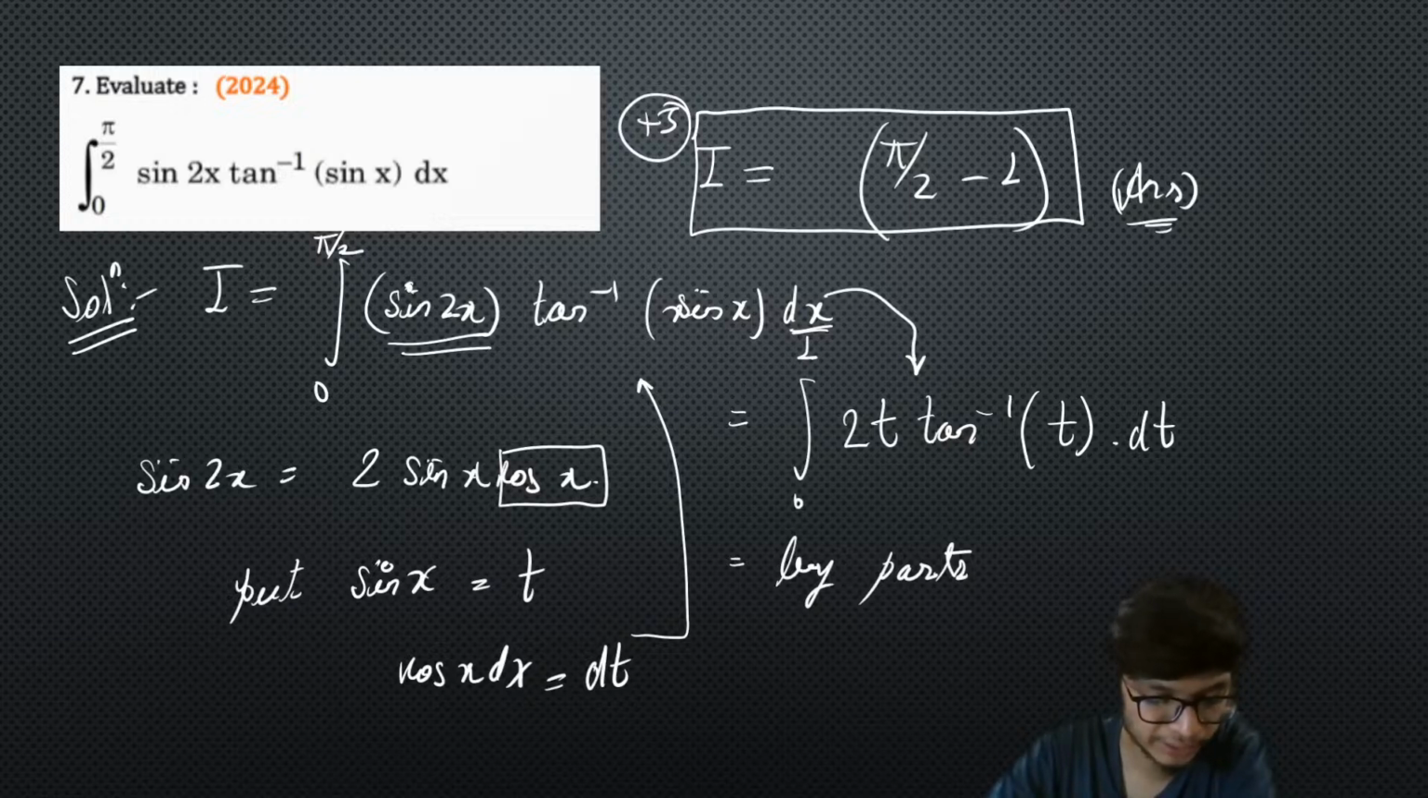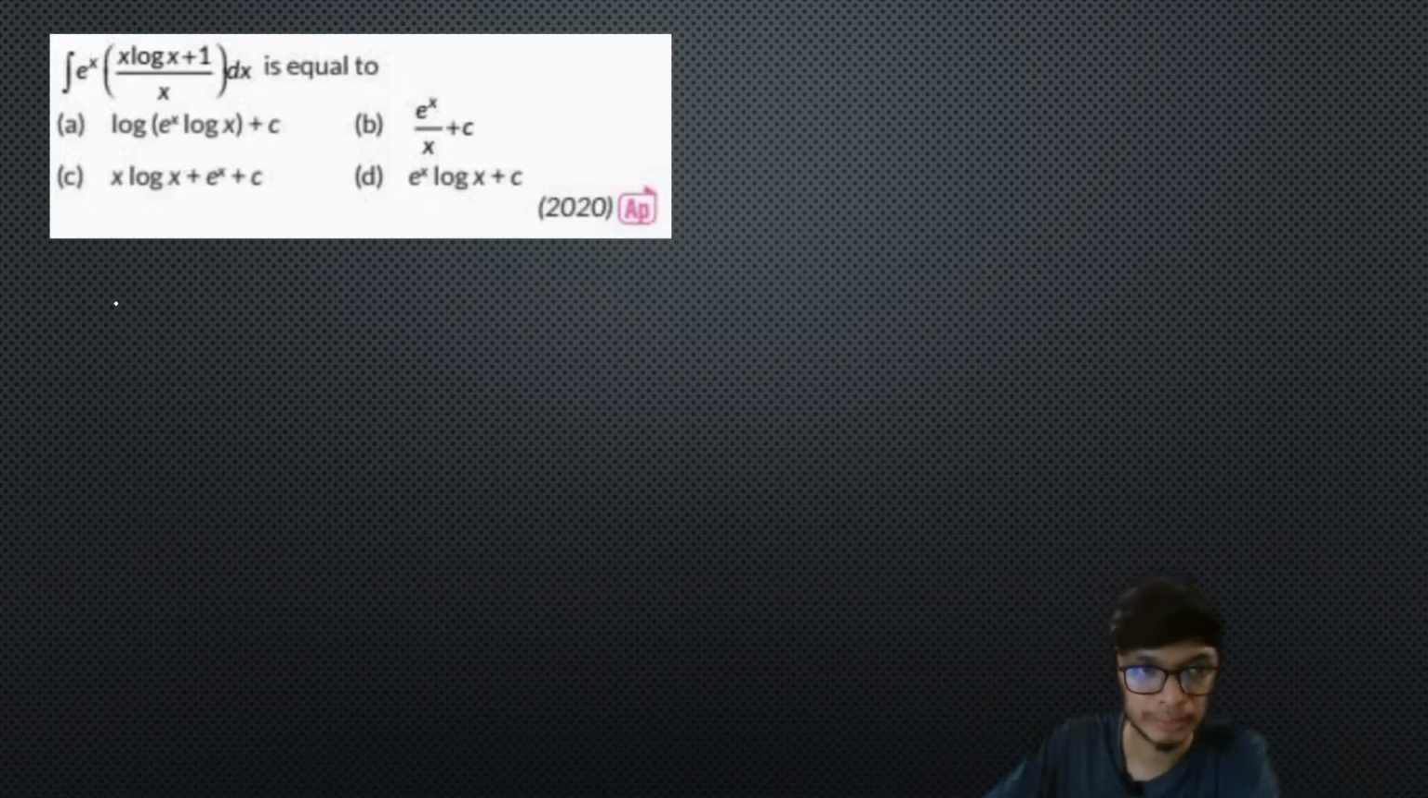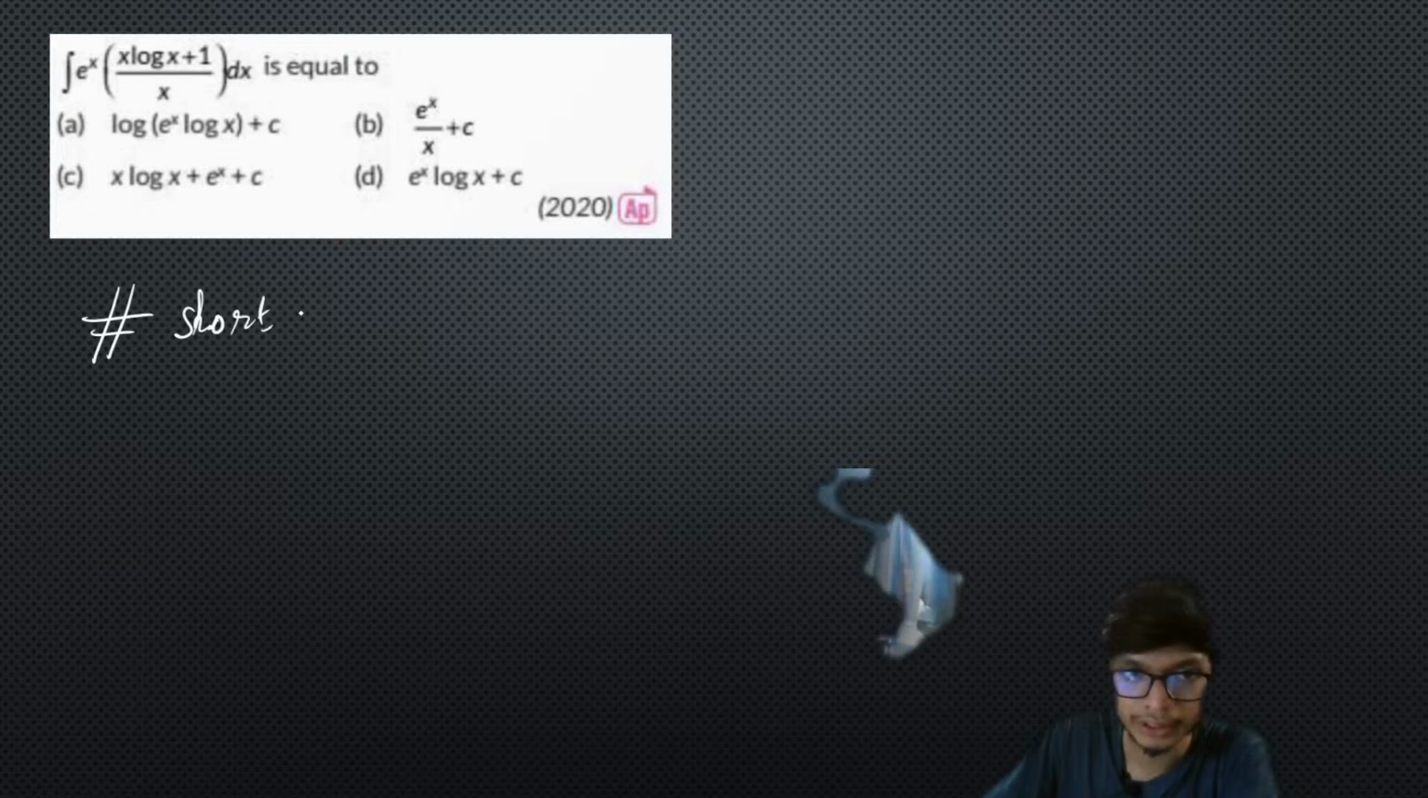Okay, so moving further with the questions. Now we have with us some more previous year problems. So this is from the paper 2020, right? Now before we solve this particular problem, I actually wanted to tell you about a very important concept, that is basically a shortcut trick. So this is also something as a shortcut trick that you can apply, okay.